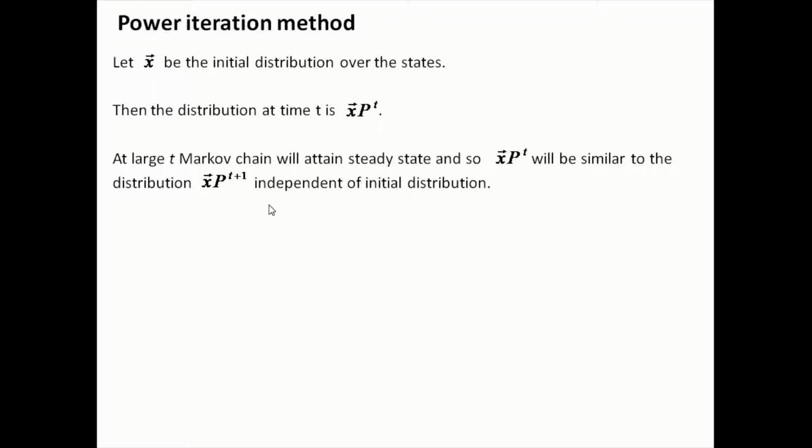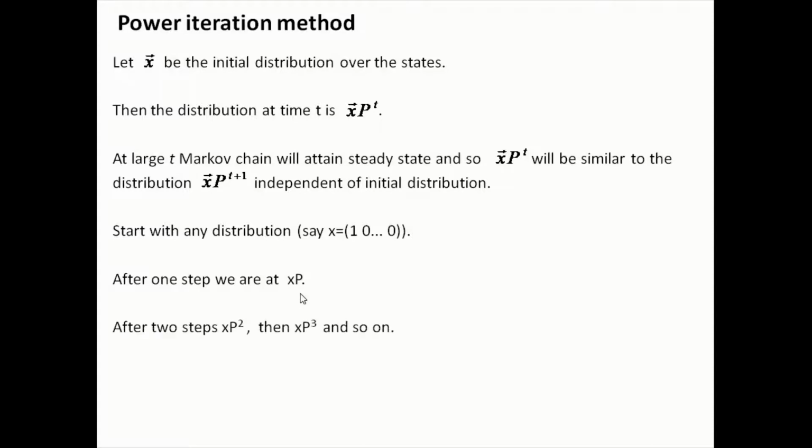When these values are not changing, we say that we have reached the steady state, and that value will be considered as the PageRank value. This is independent of the initial distribution, so initially we can start with any distribution. For example, say x is equal to 1 0 0 0 0, so we are starting with node 1. After one step we are at xP, after 2 steps we will be at xP squared, then xP cubed, and so on.